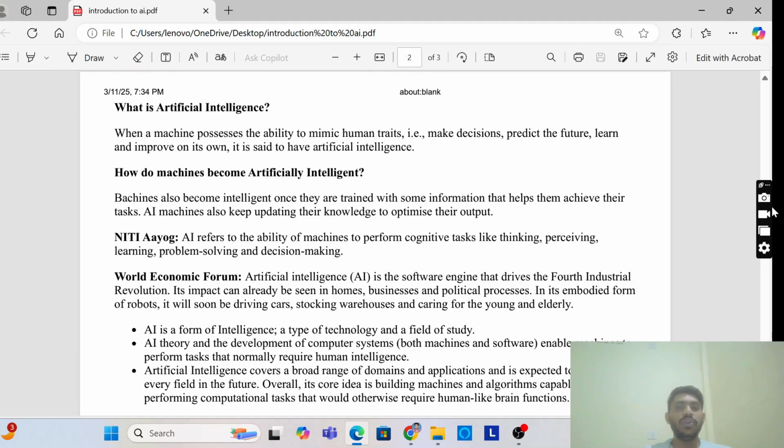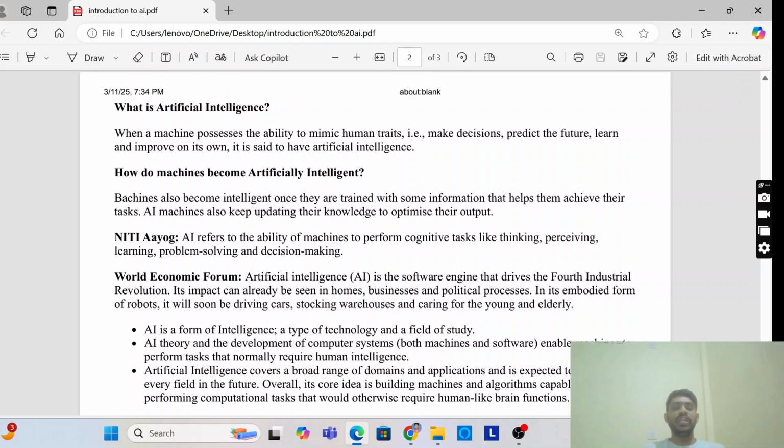Yes. So we are relating intelligence and the decision making process. In the decision making process, we need different kinds of information and other things, and based on that we take the decision. So now the term artificial intelligence came. When a machine possesses the ability to mimic human traits, takes decisions, predicts the future, and learns and improves on its own,